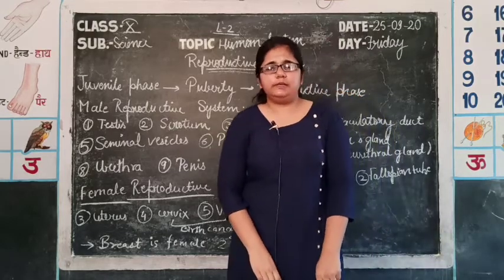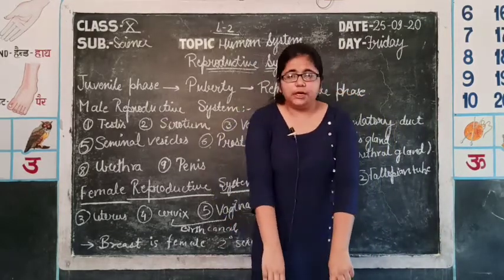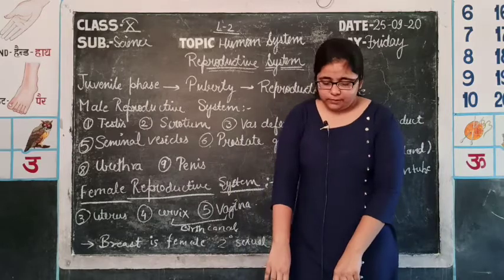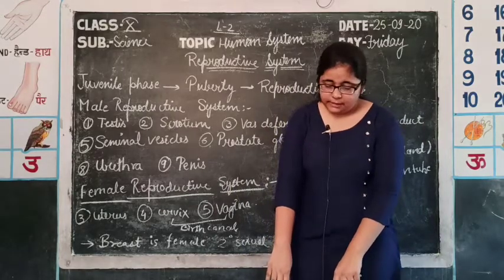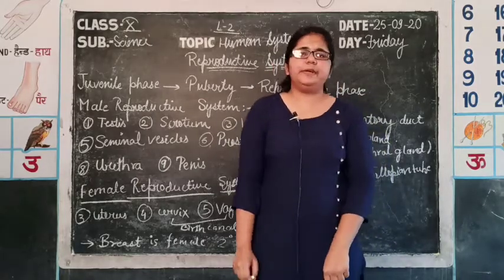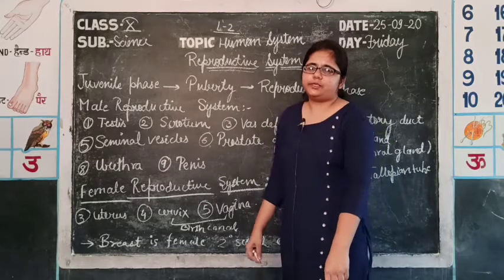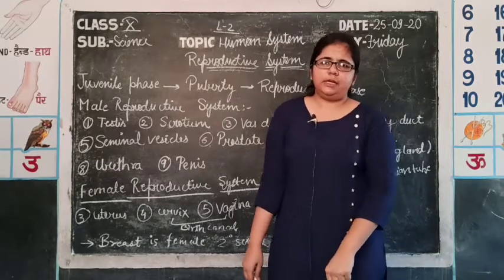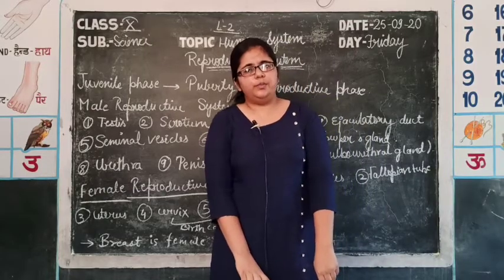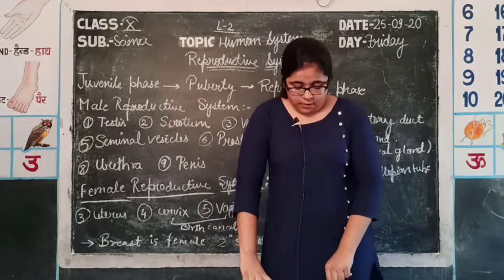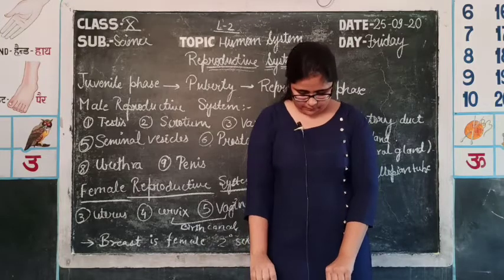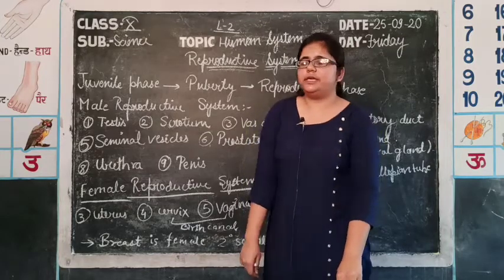Next, in females, the features which appear are development of breasts, that is the deposition of fatty tissues, and the production of female contours. Then comes the oiliness of skin and appearance of pimples. There is also one major change in the female body, that is the menstrual cycle. It is a periodic cycle in which a layer of the uterus, the endometrium, made up of blood, mucus and dead tissues, forms periodically and is disposed out of the body at regular intervals. These were the changes which come at the age of puberty.